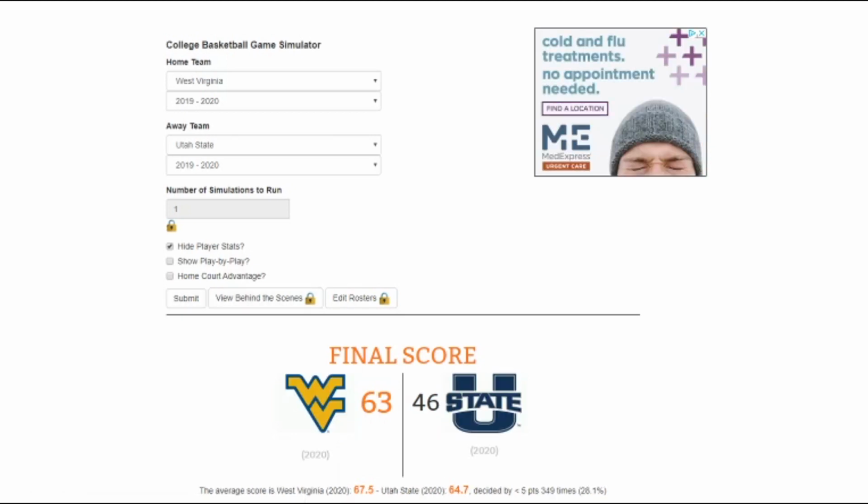And this is probably the biggest game to catch me off guard. West Virginia wins by 17, 63-46 over Utah State. I guess their defense held strong, heard what I said, and proved me wrong.